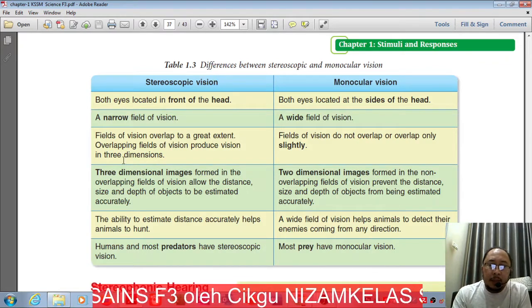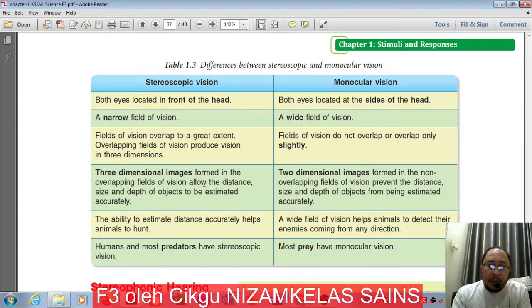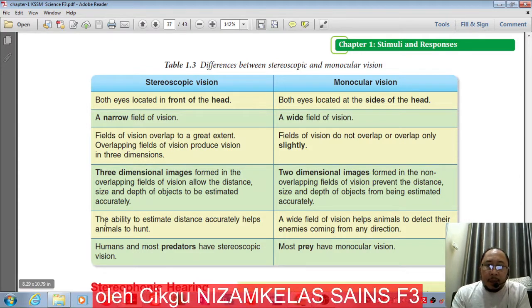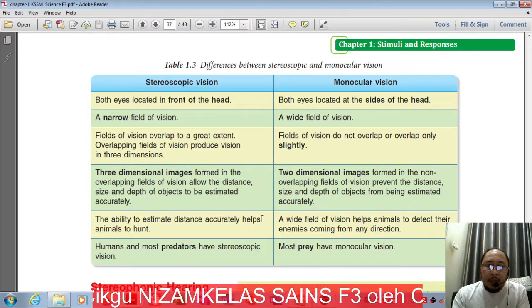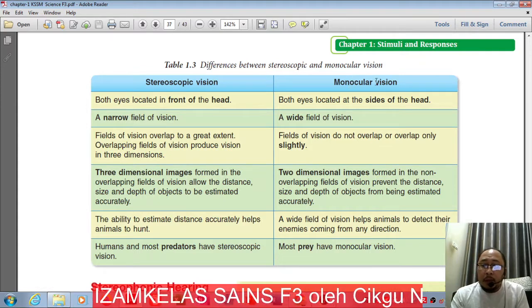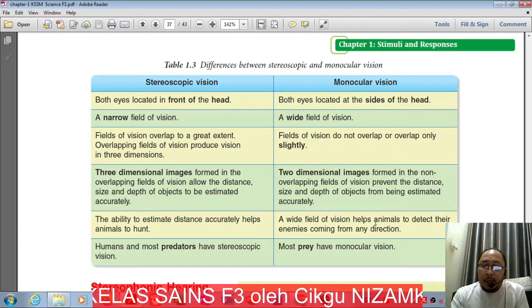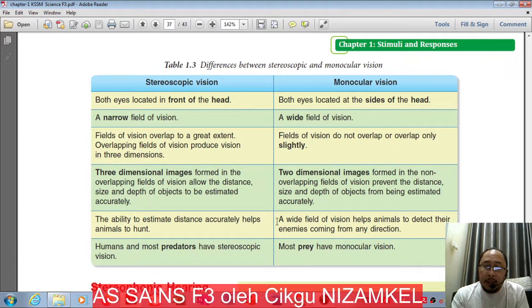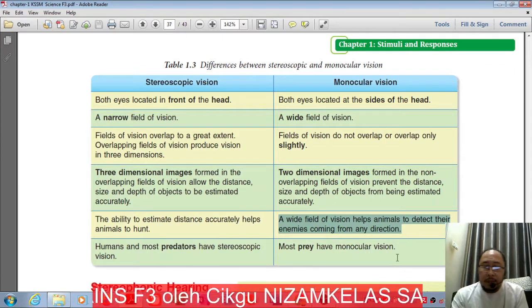What is most important is that stereoscopic vision has the ability to estimate distance accurately and helps animals to hunt, while monocular vision has a wide field of vision and helps animals to detect their enemies coming from any direction.